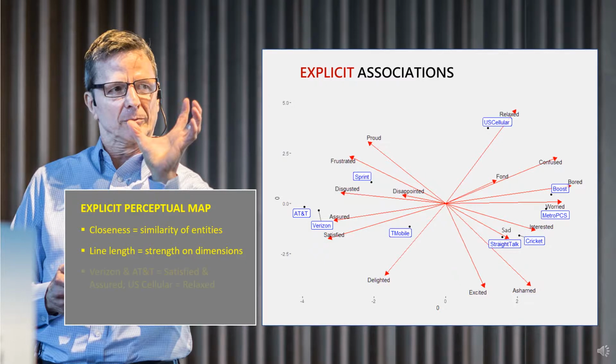Notice that explicitly Verizon and AT&T are close in their profiles, with respondents primarily feeling satisfied and assured with them. On the other hand, US Cellular mapped closely to feeling relaxed. Also, look at the attribute interested. It's close to sad and worried. That seems odd, but we'll have a hypothesis about that when we look at the implicit perceptual map. So let's look at the implicit perceptual map now.